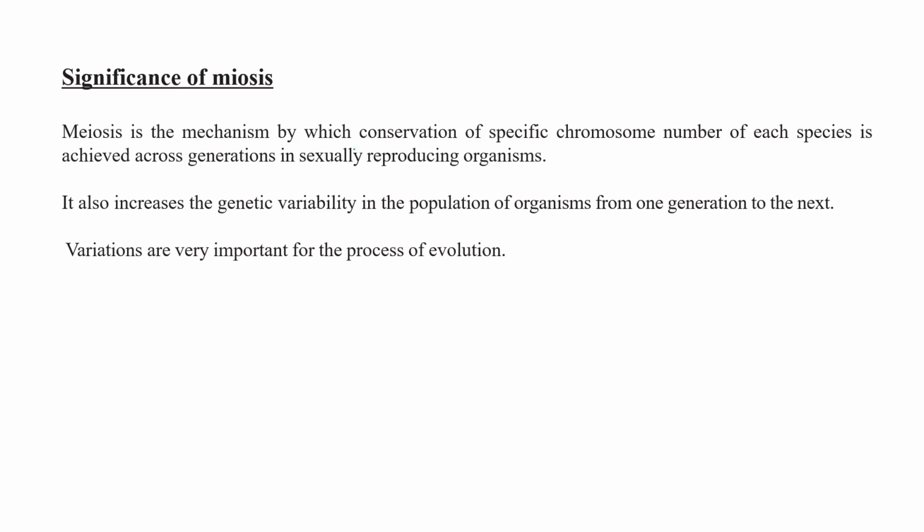So what is the significance of meiosis? Meiosis is a mechanism by which conservation of the specific chromosome number of each species is achieved across generations of sexually reproducing organisms. It also increases genetic variability because exchange of genetic material occurs. So meiosis increases genetic variability in a population of organisms from one generation to another. Variations, as you know, are very important for the process of evolution. So this is the significance.